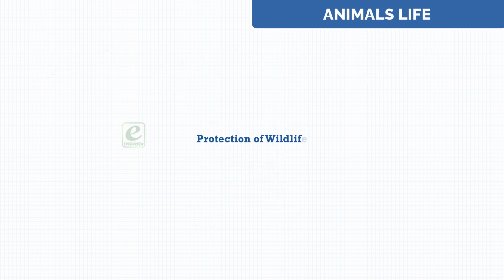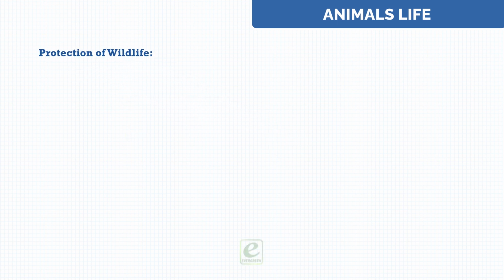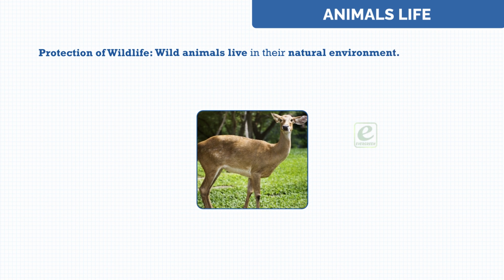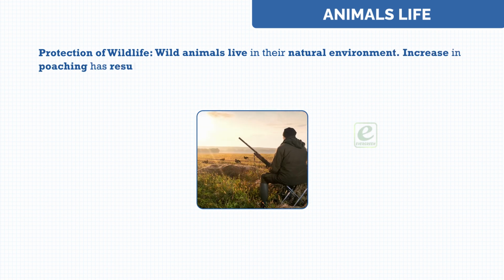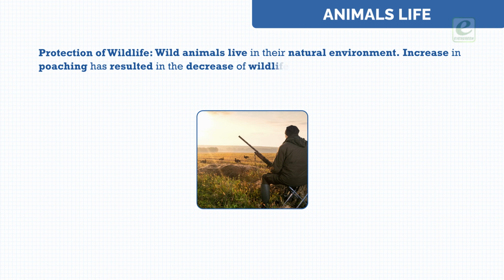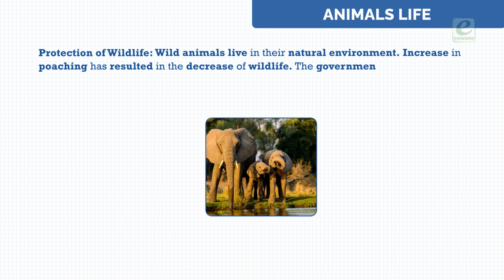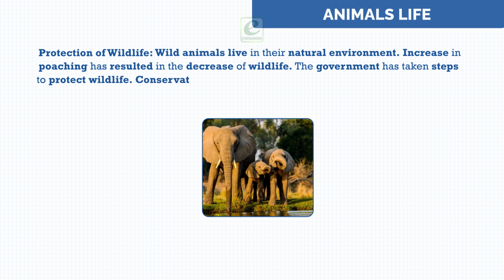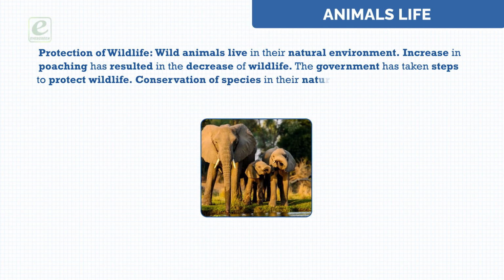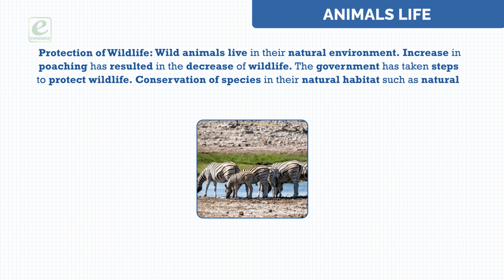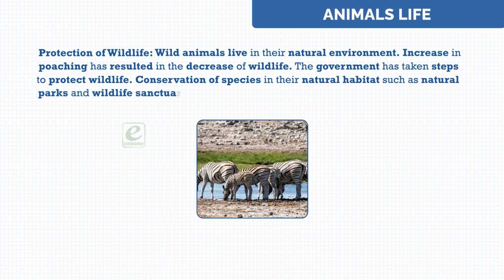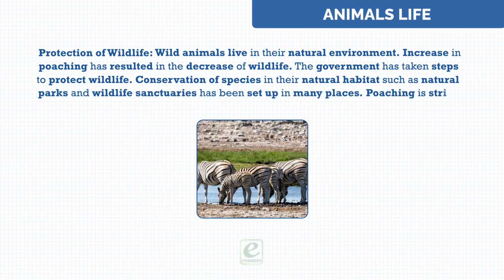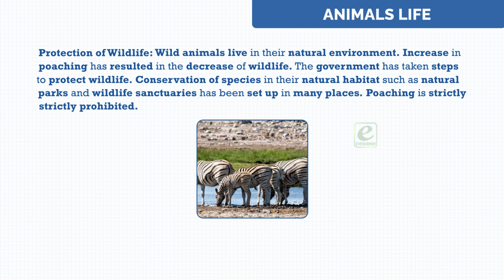Protection of wildlife. Wild animals live in their natural environment. Increase in poaching has resulted in the decrease of wildlife. The government has taken steps to protect wildlife. Conservation of species in their natural habitat, such as natural parks and wildlife sanctuaries, has been set up in many places. Poaching is strictly prohibited.